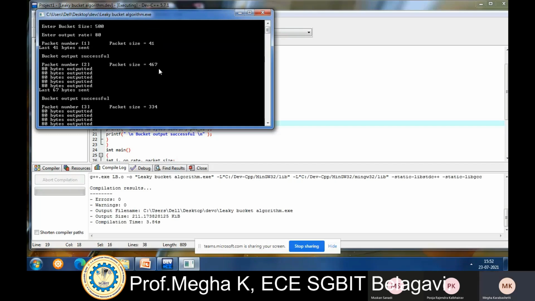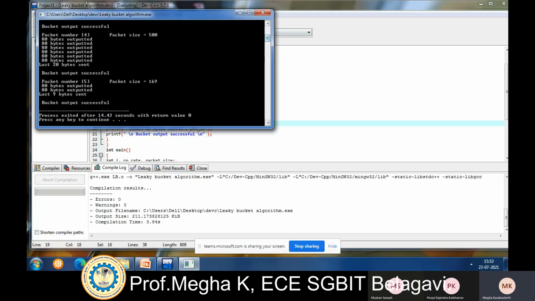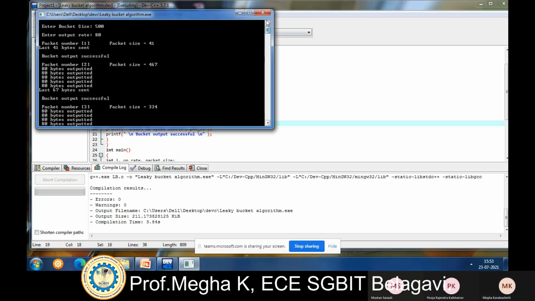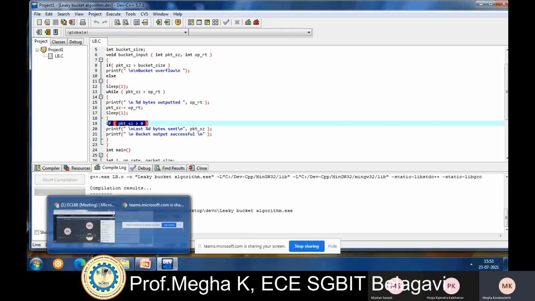The packet size divided by the output rate: whatever the quotient you get, that many times 80 bytes are transmitted. Then the last 20 bytes sent. Similarly, it happens for all the packets. So this was the execution of the leaky bucket algorithm.